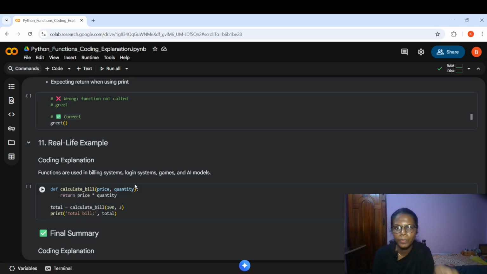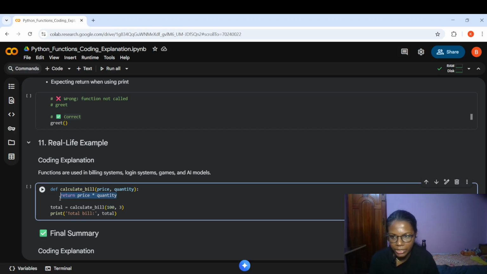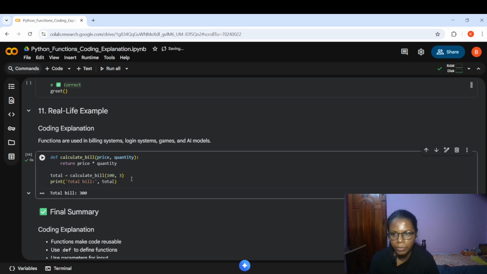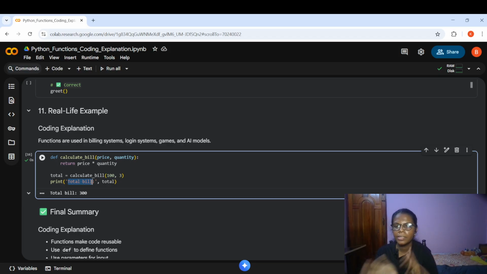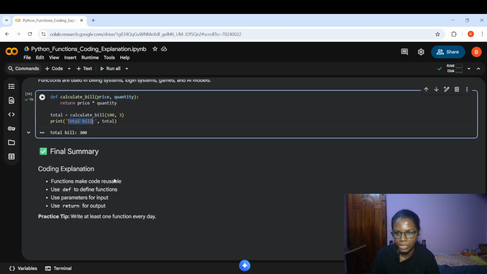It just needs to multiply my product cost into 3, so it will get the exact value. For that, I'm creating a function here. That simple it is. I'm using a return statement here. Additionally, I'm using a printing statement of total. So nothing special here. That is how it could be applied in real life.